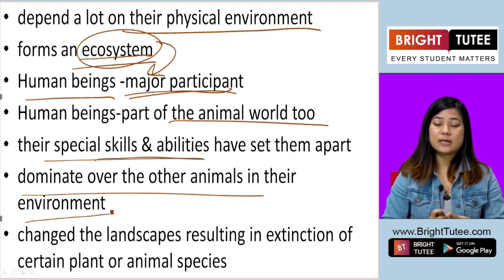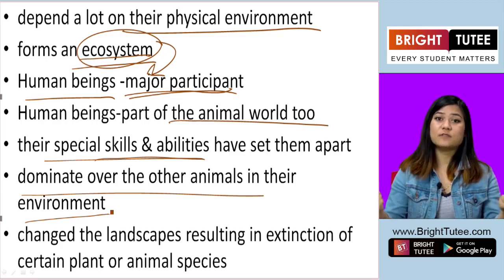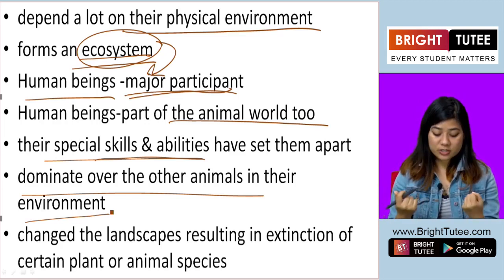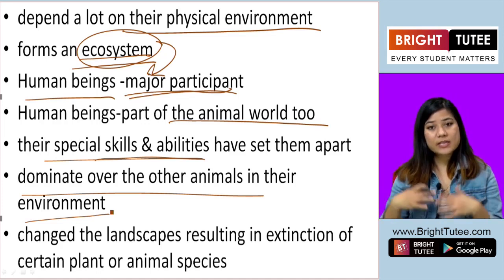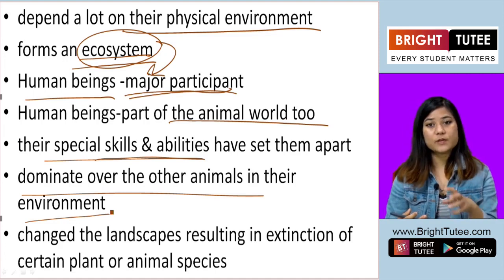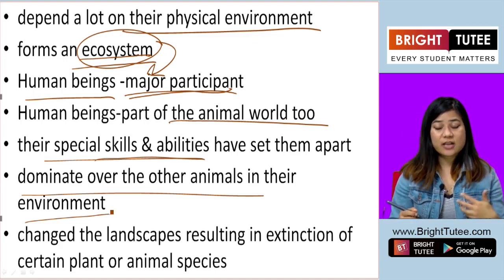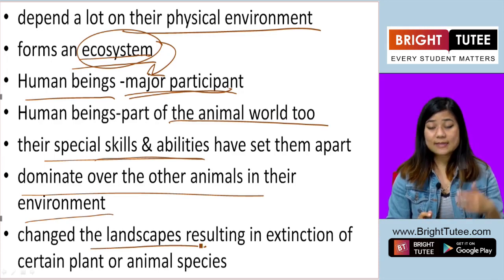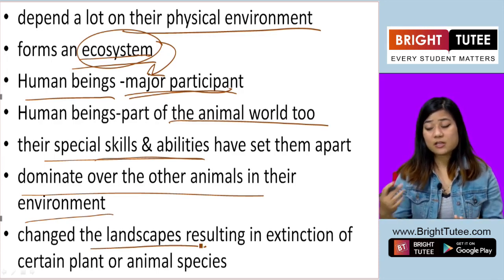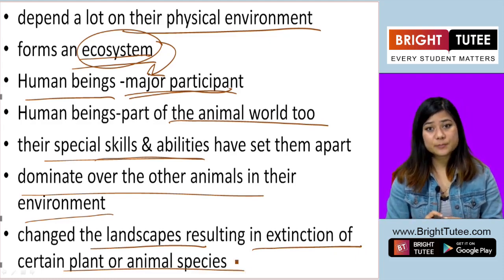They hold the land, they control the land and the resources, they take charge of the environment and the ecosystem. And because of how they live and dominate over the animals, plants and the ecosystem, their actions lead to changes in the landscapes around them. And those changes result in the extinction of certain plant and animal species.